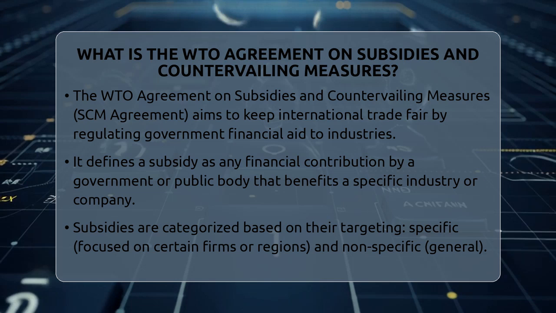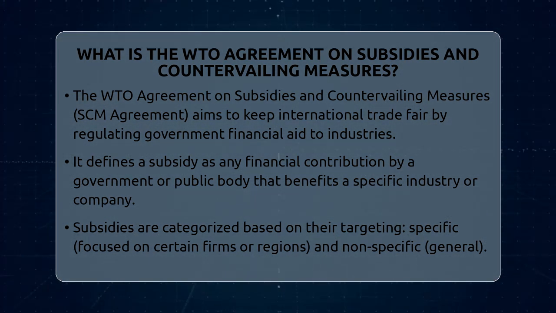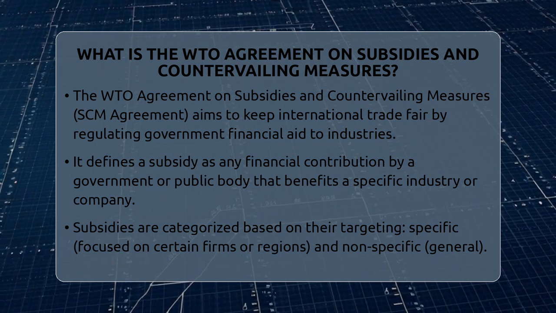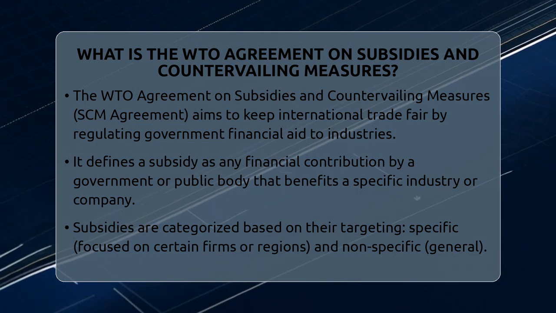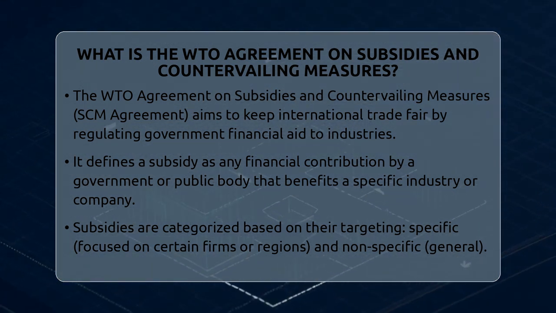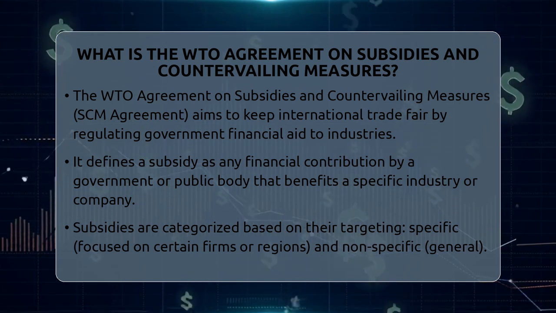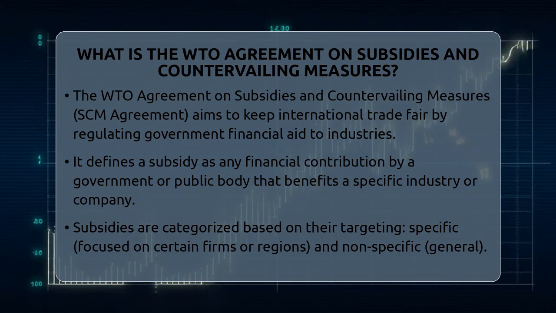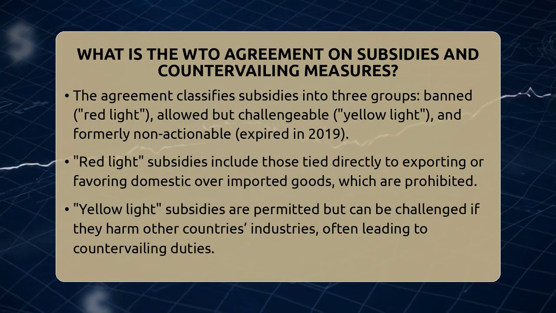This agreement is also called the SCM Agreement, which stands for Subsidies and Countervailing Measures. It sets clear rules about how governments can give financial aid to businesses and how other countries can respond if those aids cause problems. The agreement defines a subsidy as any financial contribution by a government or a public body that benefits a specific industry or company. This includes direct payments, tax breaks, loans with low interest rates, or goods sold below market prices.